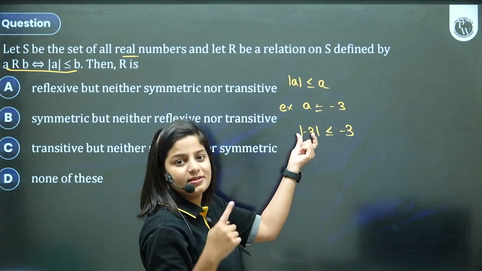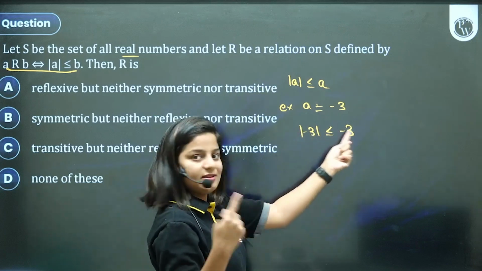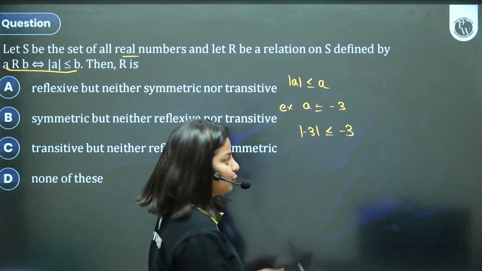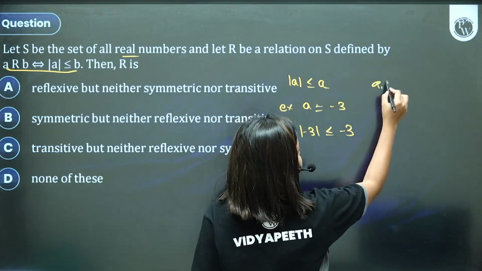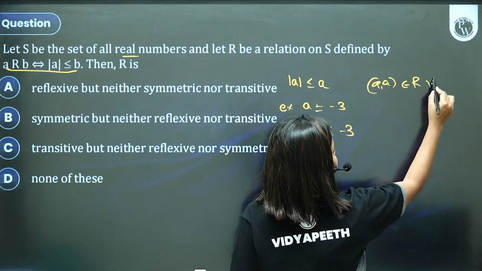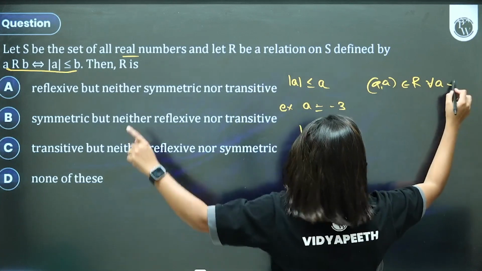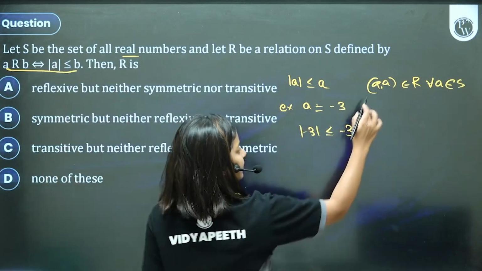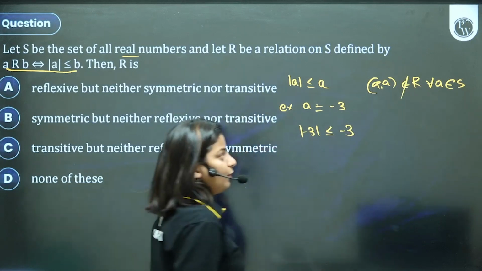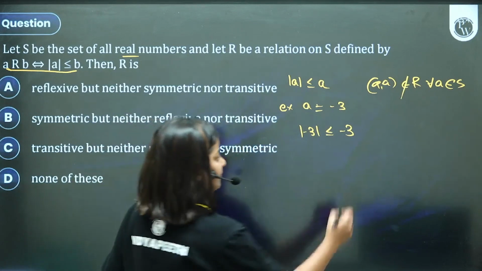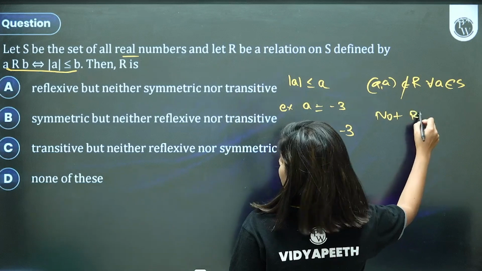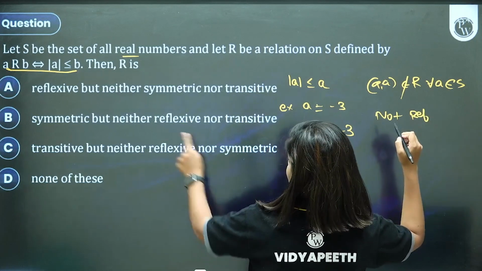The magnitude of minus 3 is going to be plus 3. Plus 3 is not less than minus 3. That's not true. So I can say A comma A does not belong to the relation set for all A belonging to real numbers, or for all A belonging to set S. So it is not reflexive.